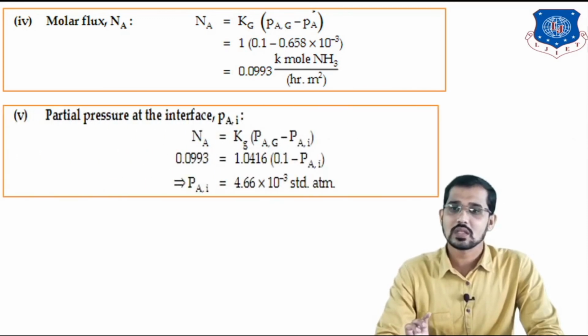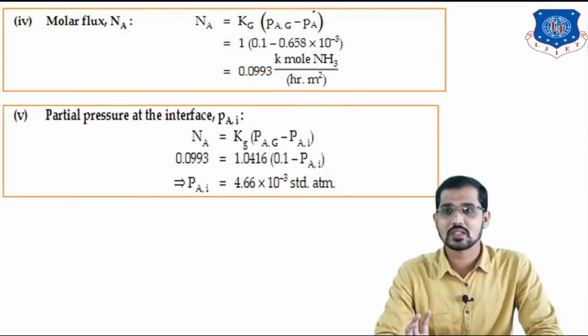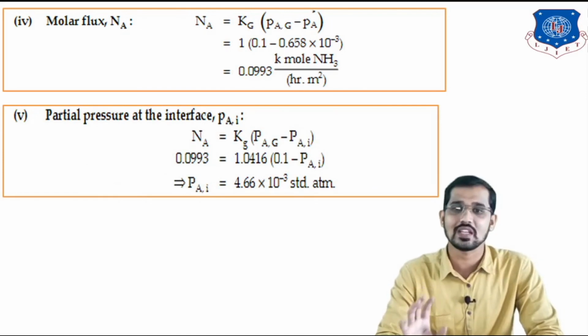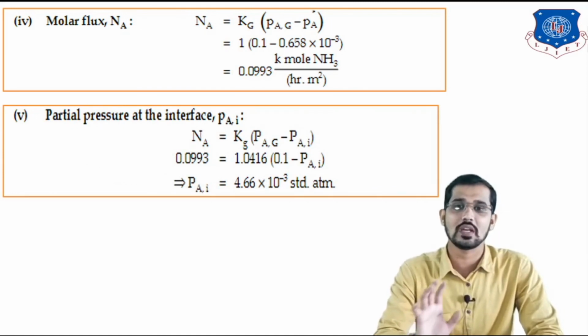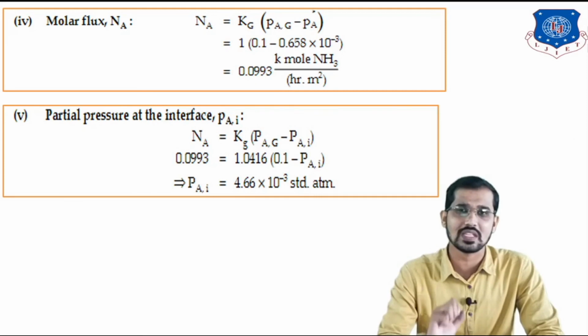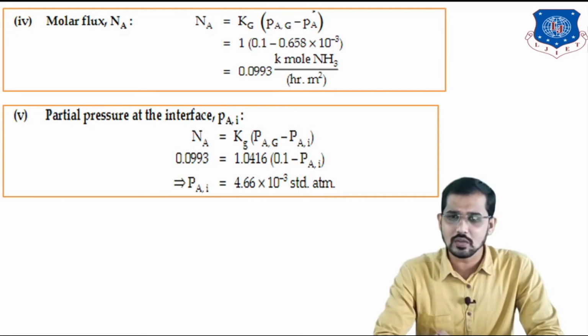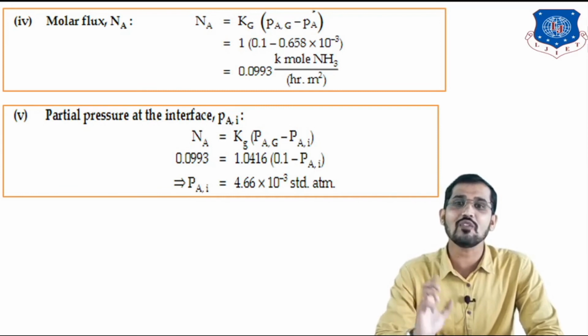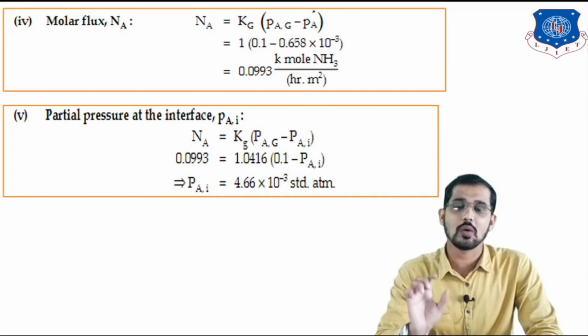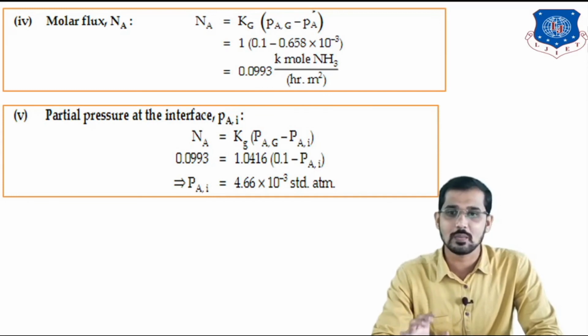So this is the calculation for the molar flux. The partial pressure at the interface, Pi, is also given by this formula: Na is equal to Kg in bracket Pag minus Pi. Just put all these values. We have calculated Na, capital Kg, Pag and Pa star. Just put all these values, you will get Pai. Pai is nothing but the partial pressure at the interface. I represents the interface, meaning the partial pressure of component A at the interface.